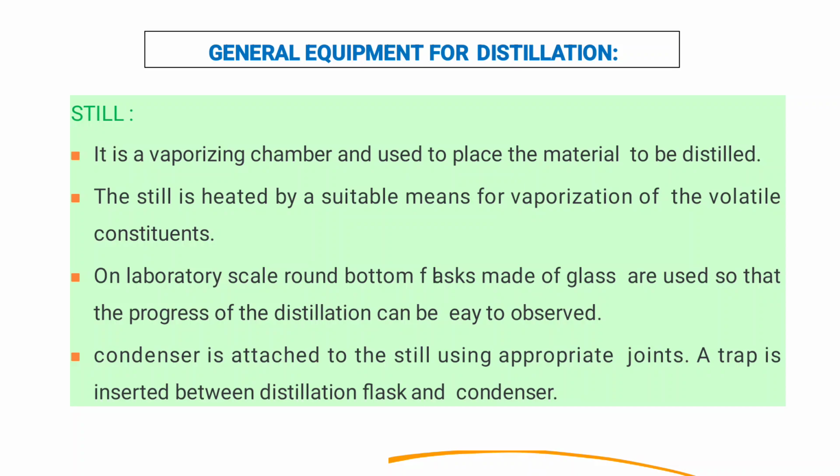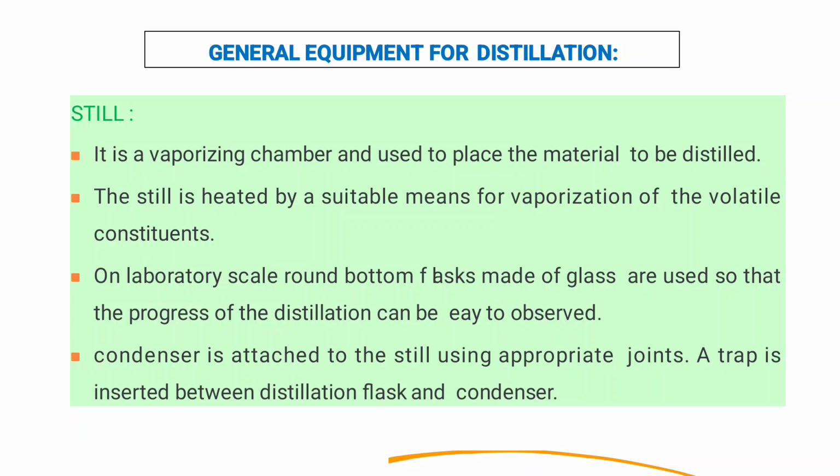Next, general equipment for distillation. The distillation assembly contains a still. It is used as a vaporizing chamber, used to place the material to be distilled. The material we want to distill is placed in the still and heated by suitable means for vaporization of the volatile constituent.